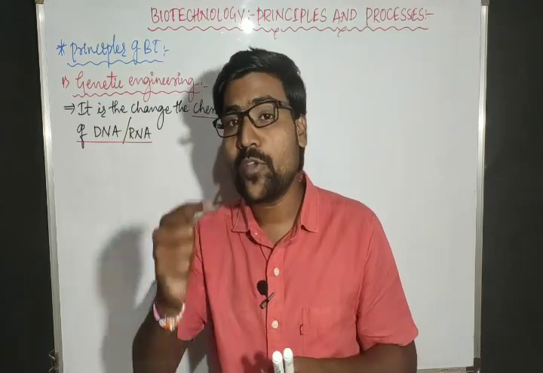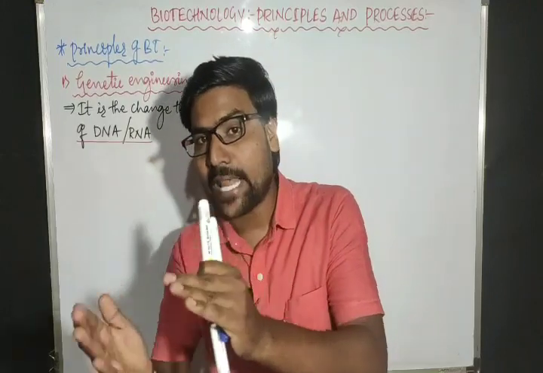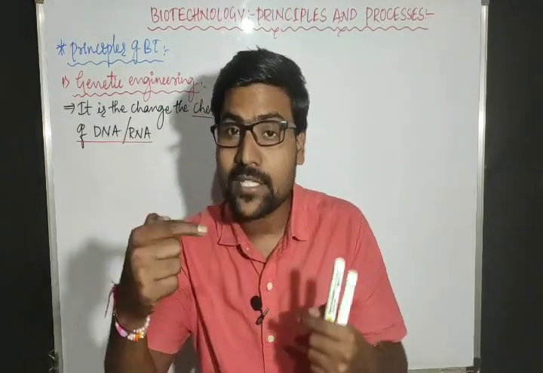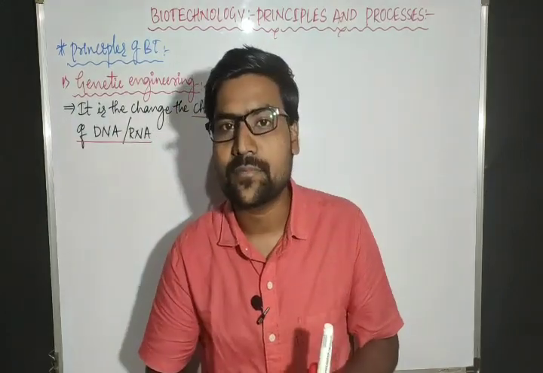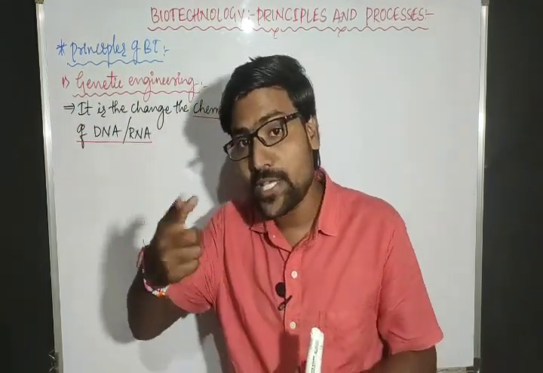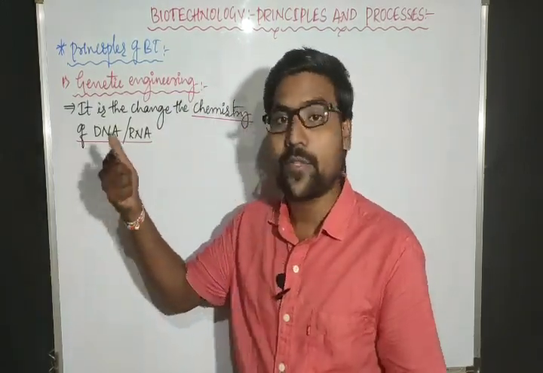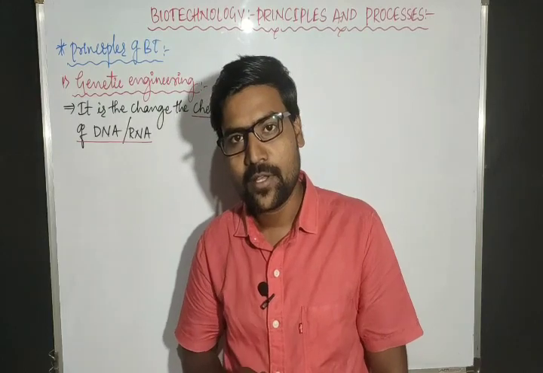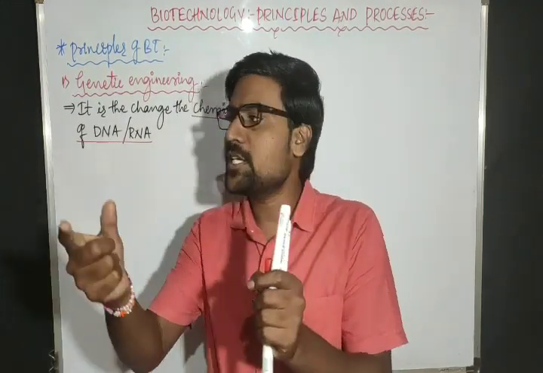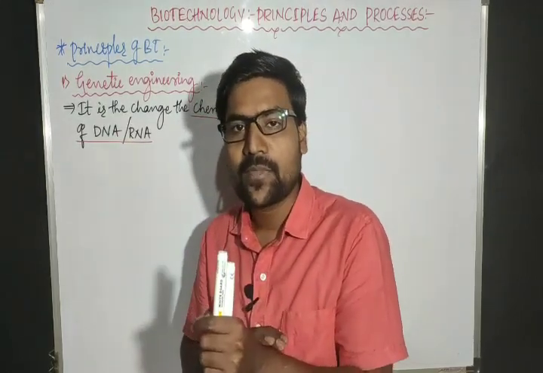Now, what we need to do? We need to change the organism. We need to change the character of the organism. And that changed character is a benefit to the human beings. This is the whole idea. That means if you want to change the organism, we have to change the genetic material of the organism, right? If you want to change the character, characters are controlled by the genes. Genes are present in the genetic material. That means we have to change the genetic material.